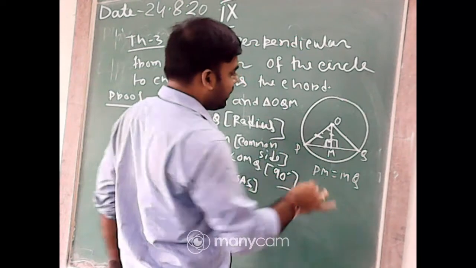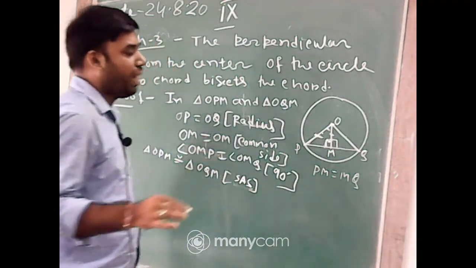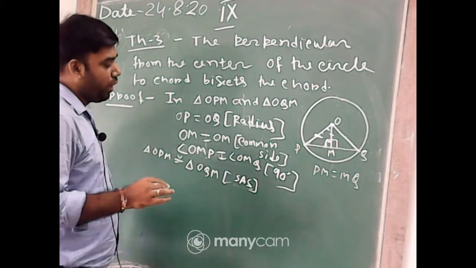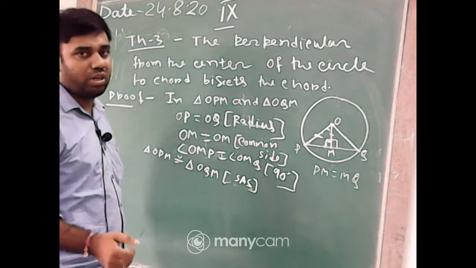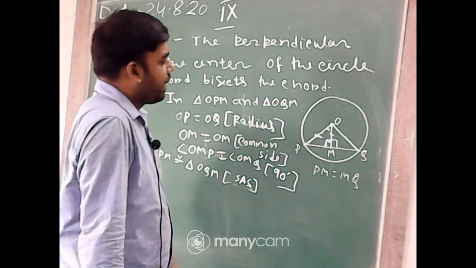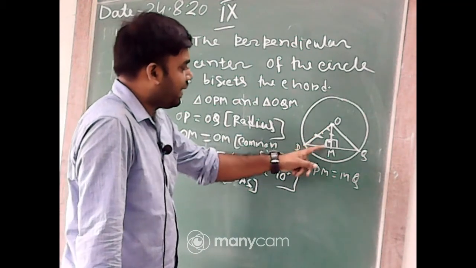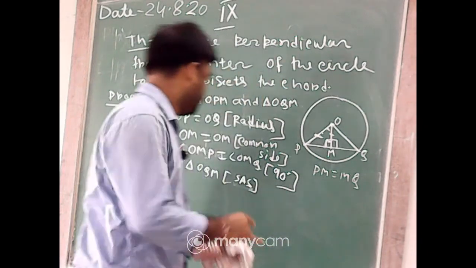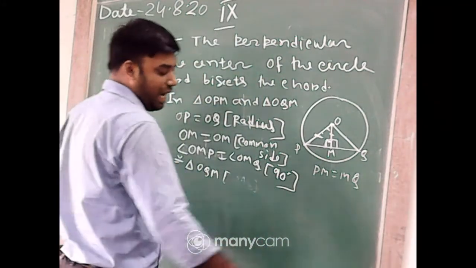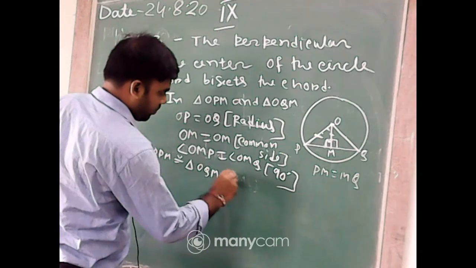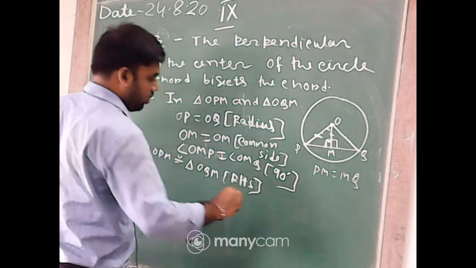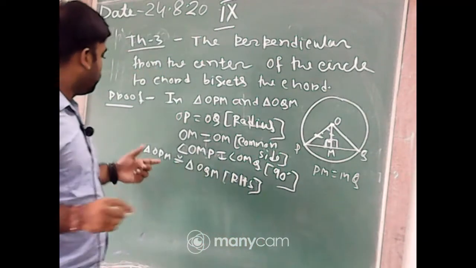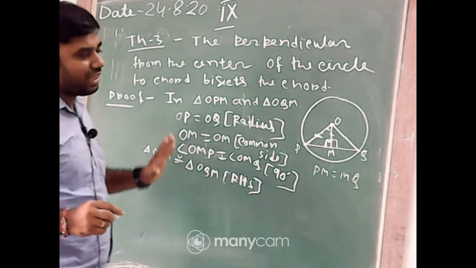Later we will see that these two angles will also be equal. Okay, so OPM equal to OQM. And one point Kinjol has written very true, that hypotenuse, right angle and one side, it will be better to write RHS. Right angle, hypotenuse and one side. So these two triangles are congruent.